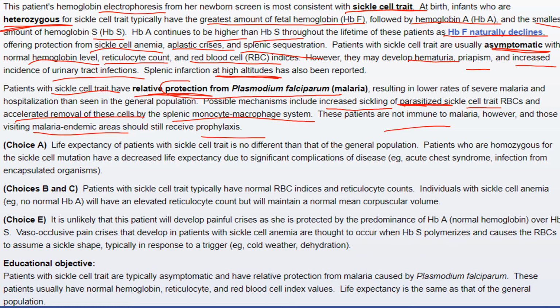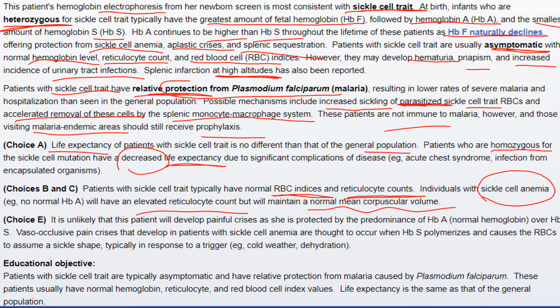The other options were incorrect because the life expectancy of such patients is normal and no different from the general population. If it had been a homozygous sickle cell mutation, then the life expectancy would have been decreased. For choices B and C, patients with sickle cell trait typically have normal RBC indices and reticulocyte counts, whereas individuals with sickle cell anemia would have an elevated reticulocyte count, but always a maintenance of normal mean corpuscular volume.